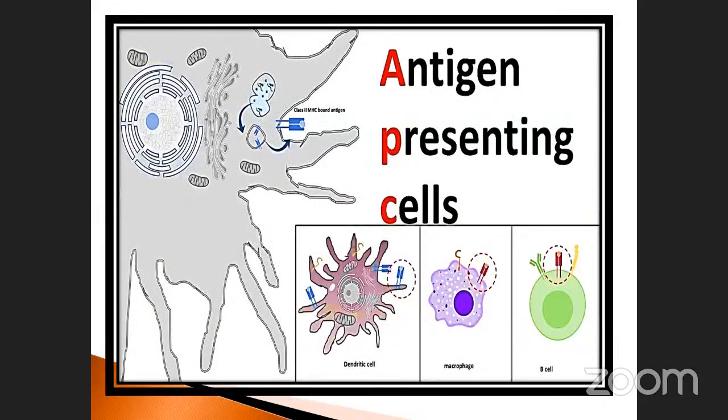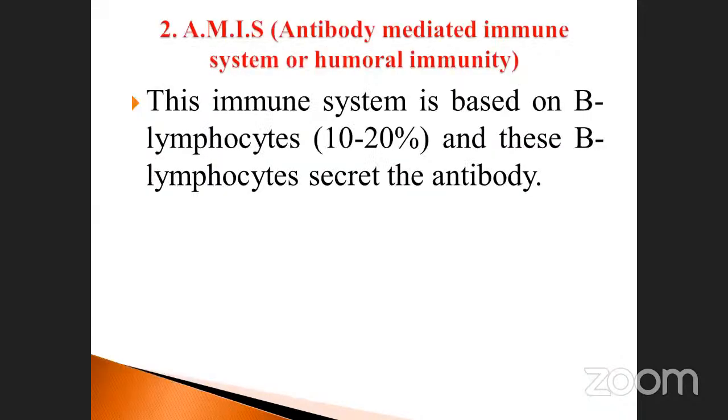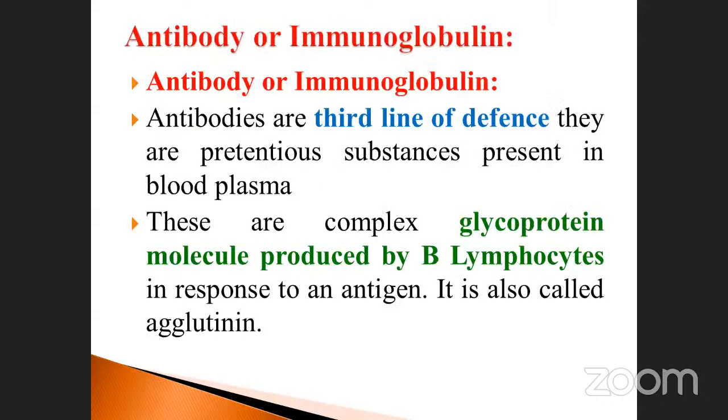Lastly, we discussed immunoglobulin antibodies. What is the meaning of immunoglobulin, and what are the types? We will see the remaining things in the next classes. What is the main structure of the immunoglobulin? Already we saw it, isn't it?